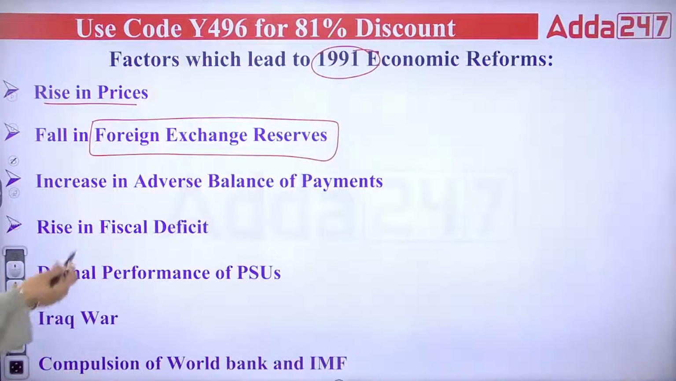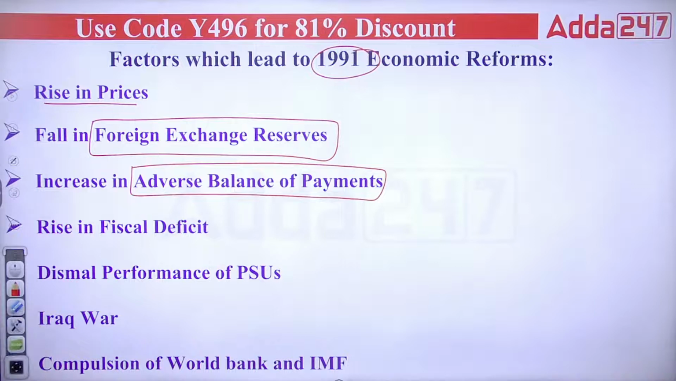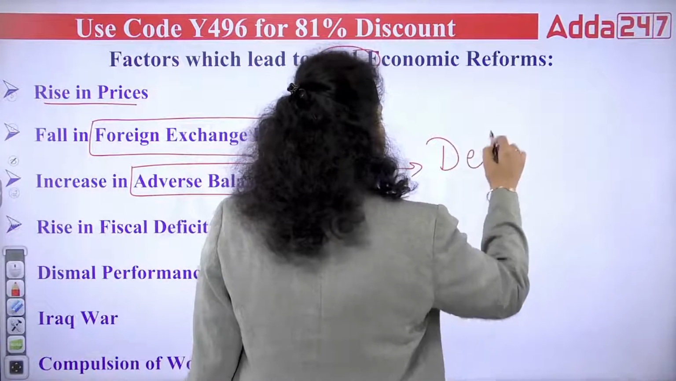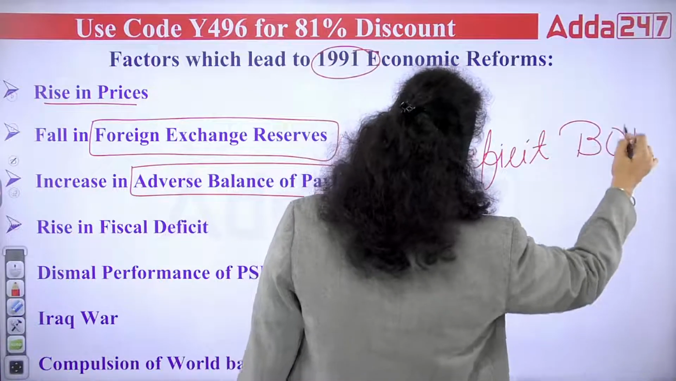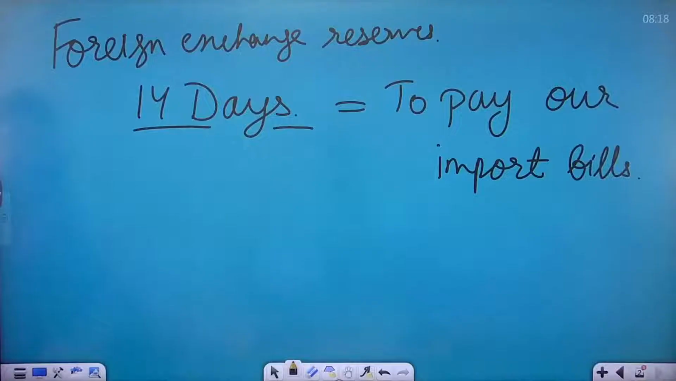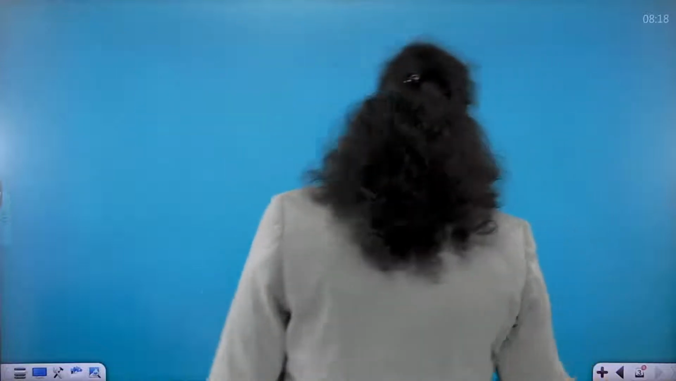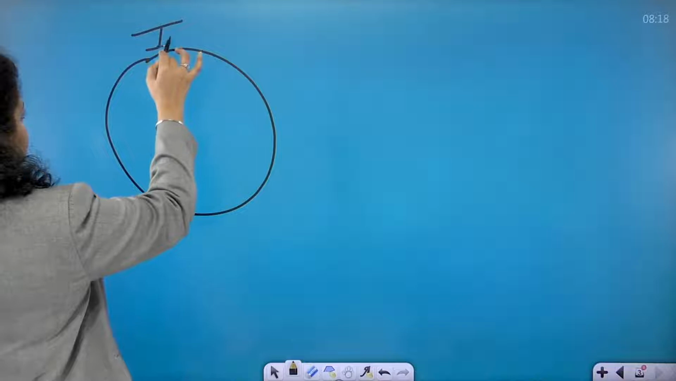The third reason you can see is the increase in adverse balance of payment. The third reason is that balance of payment became deficit. You can call it a deficit balance of payment. Okay, now what does it mean? Let's understand what a deficit balance of payment is. Let's first understand what balance of payment is. So let's say this is India. For example, this circle is India.